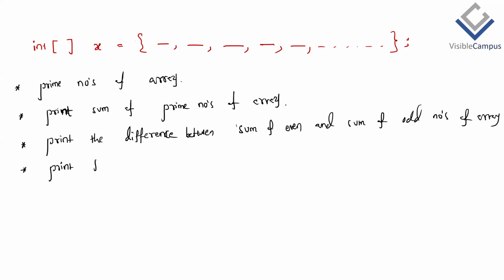print Fibonacci numbers of array if it is there. If the array element is a Fibonacci number, print it. Print Fibonacci numbers present in array.